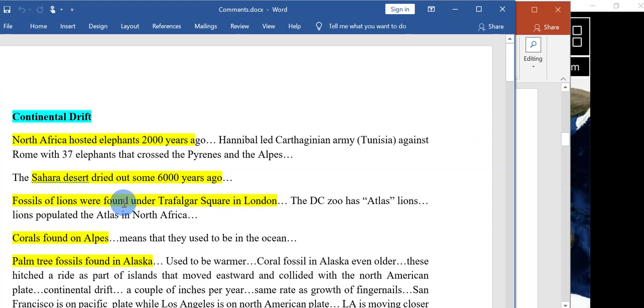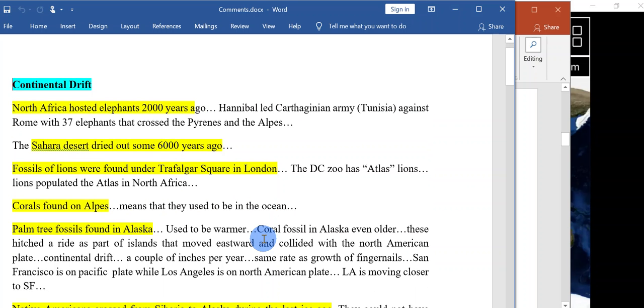Another point that I want to make, we said that corals were found in the Alps, which means they used to be at the bottom of the ocean. The Alps used to be at the bottom of the ocean. They found some limestones and corals and so on. We said also that palm tree fossils were found in Alaska. So Alaska used to be kind of tropical, used to be warmer. Coral fossils in Alaska, even older.